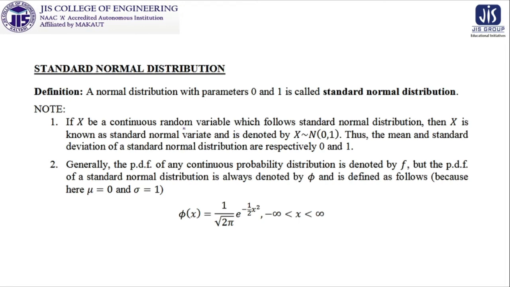Generally the PDF of any continuous probability distribution is denoted by f, but the PDF in the standard normal distribution is always denoted by capital Phi, and is defined as follows. Because here mu is 0 and sigma is 1, it is just substituting these two values in the previous functional expression. It will be 1 by root over 2 pi e to the power minus 1 by 2 x squared.